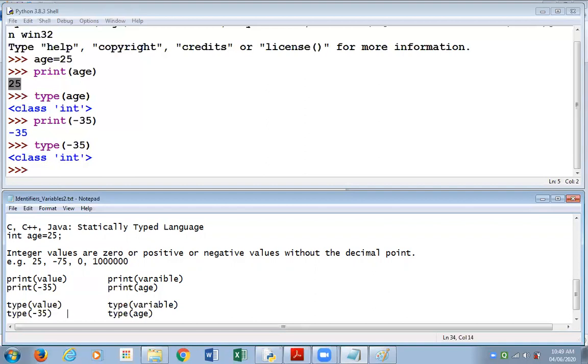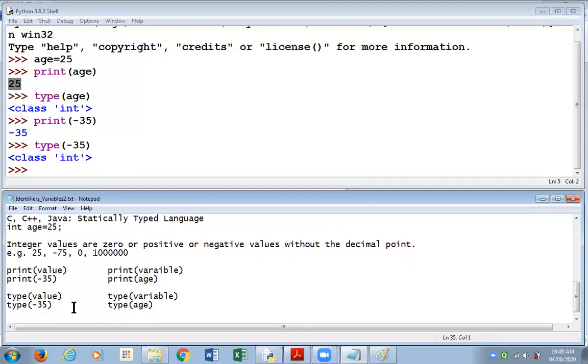Yes, for type minus 35, I'm going to get the answer integer. For type age also, I'm going to get the answer integer, because the value that we have stored in age is 25, which is integer. So the output is same. But please see the difference in the way I've given the example. First session of Python, within the function name's brackets, we gave a value. And today, within the round brackets of the function name, we are giving the name of a variable.